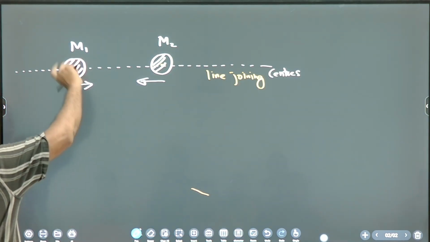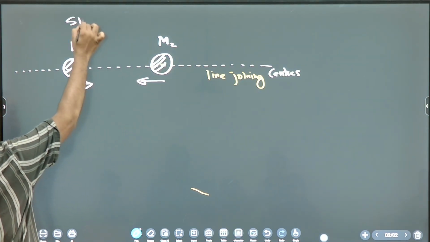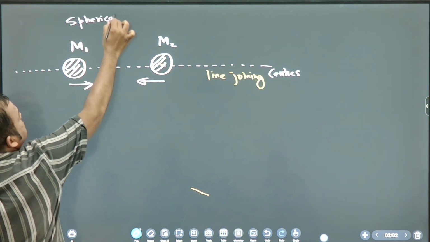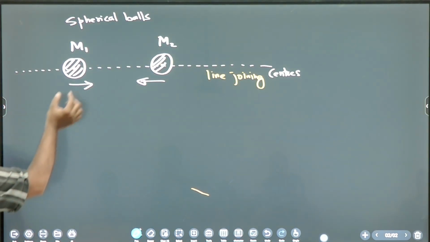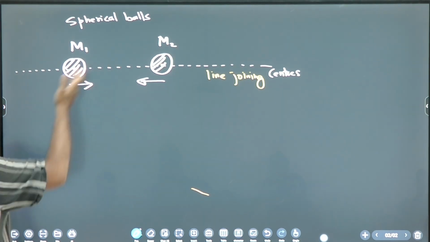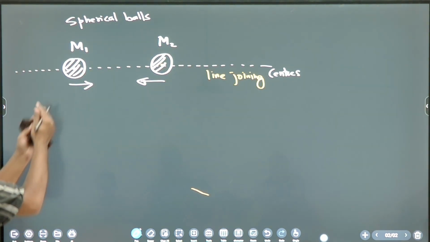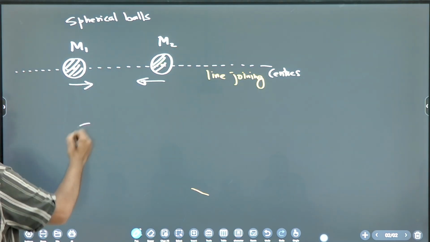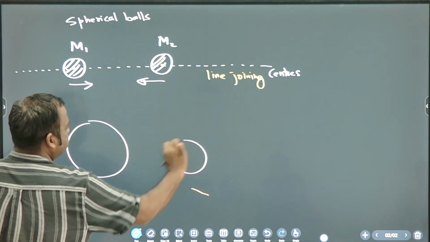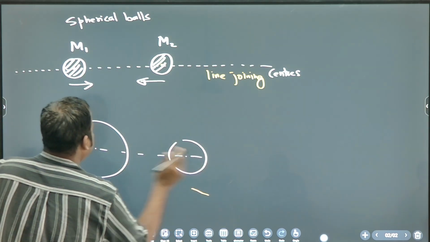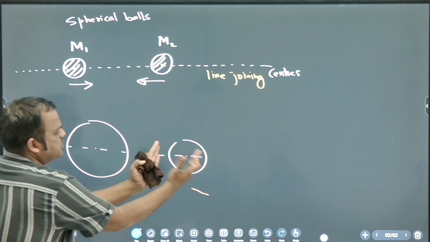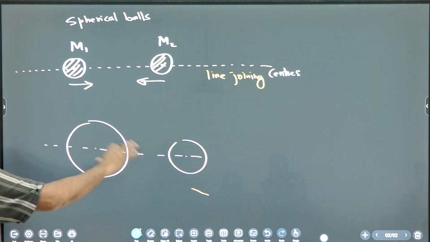These are spherical balls. Small, radius is small. Radius can be large also, no problem. These can be like this also. This radius is large, this radius is less. Like this also possible.